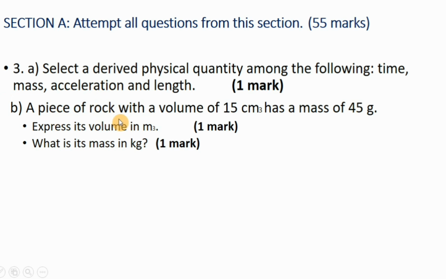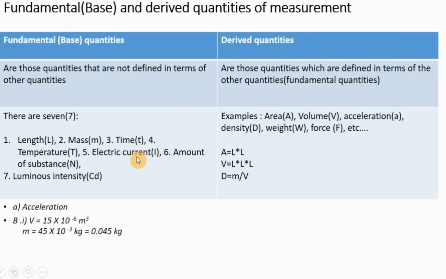Now B, we are given volume, which is 15 centimeter cube, and mass, which is 45 grams. So we have to express this volume in meter cube and mass in kilogram. It's very simple and very easy. Yes. So for the volume, from centimeter cube to meter cube, we multiply by 10 power minus 6. And also for mass, to convert gram to kilogram, we multiply by 10 power minus 3.